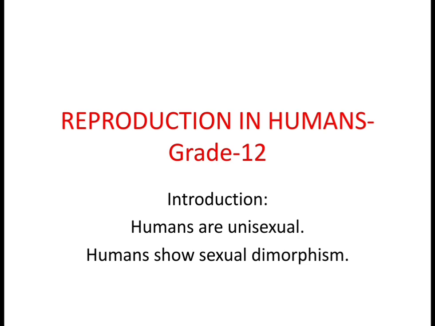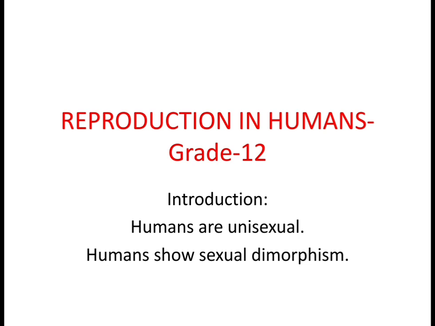Now before moving on to this topic, we'll understand a few important characteristics of humans. Humans are unisexual. What do you understand by unisexual? Uni means one. Having one sex organ in one individual is called unisexual. That means males will have only the male gamete, and the female will have only the female gamete. One individual will have one sex organ.